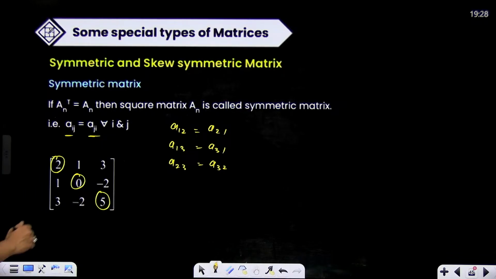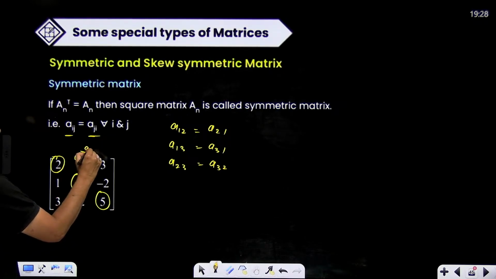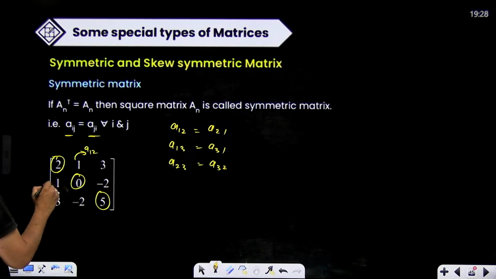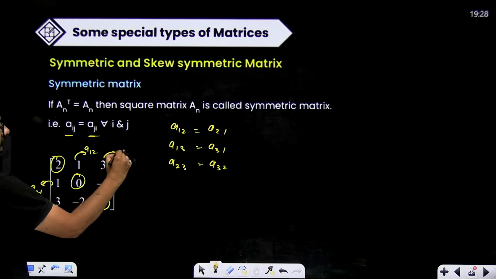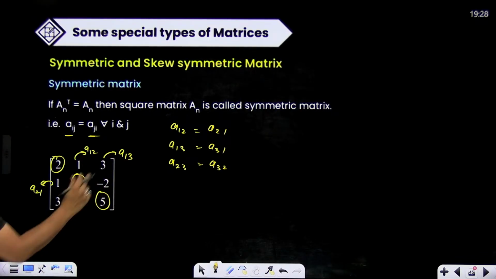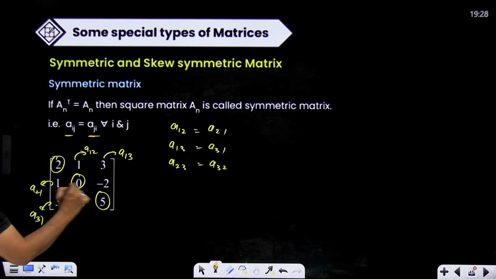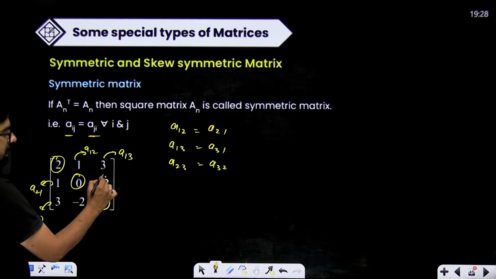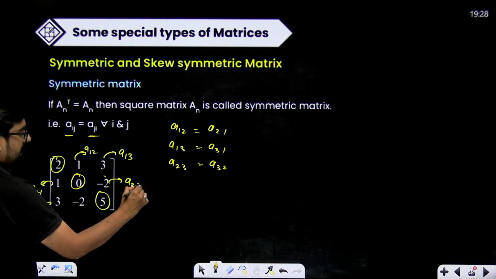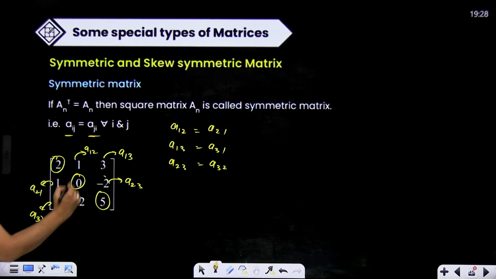Now let's check which is A12. This is first row second column. And is this equal to A21? Yes, this is equal to A21. This is your A13, first row third column. Is this equal to A31, which is third row first column? Yes. A31 and A13 are equal. This is your A23, second row third column. Is this equal to A32, third row second column?